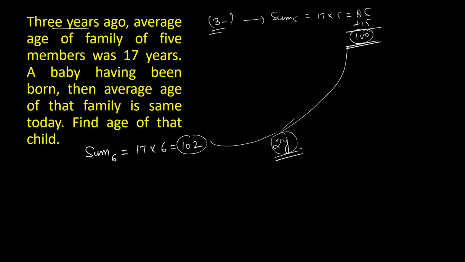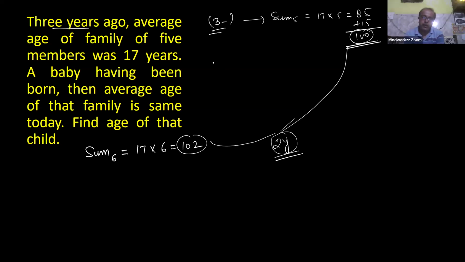How will we get 30? How is it possible? Sir, how will it come 15? 15, because in this 3-year interval,